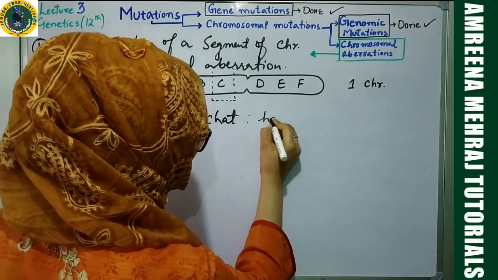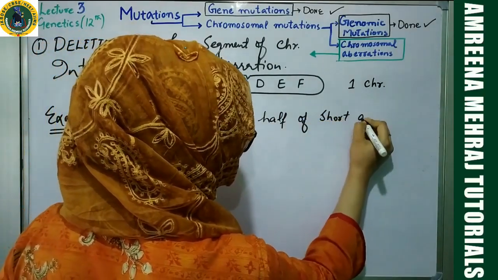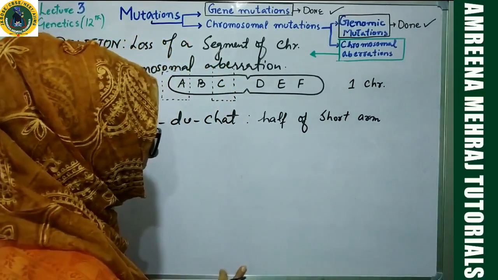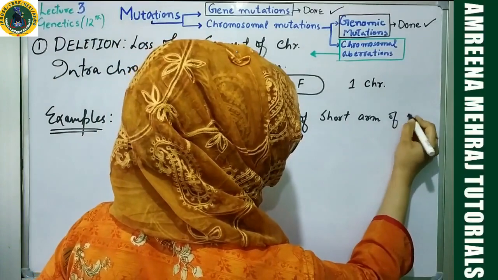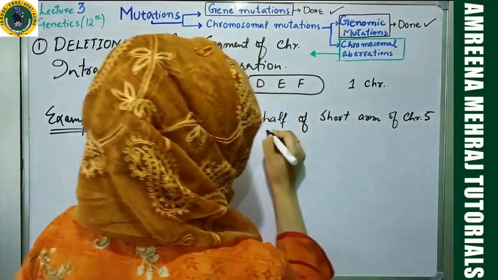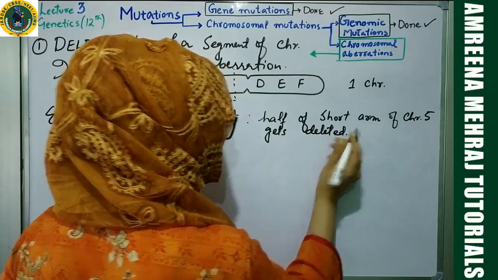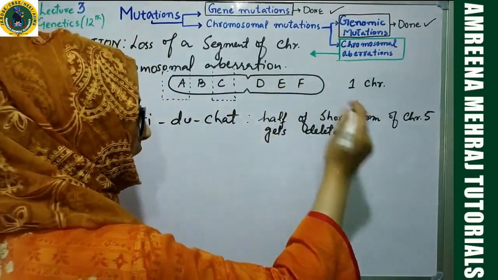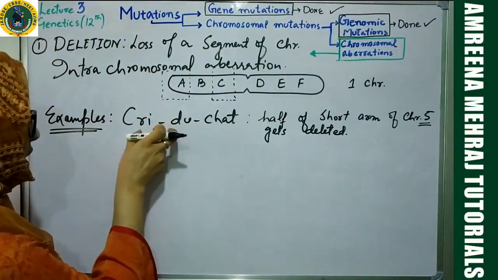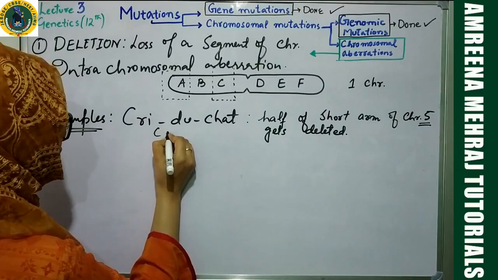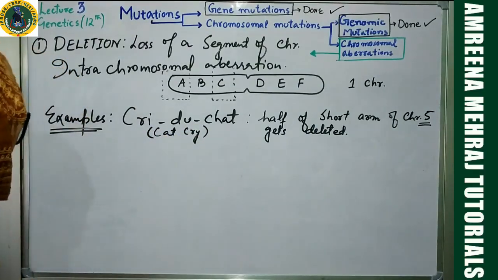Half of the short arm, I have told you earlier what the short arm is, of chromosome number 5 gets deleted. The resultant genetic disorder is Cri-du-chat. You also call it cat cry in simple terms. Cri-du-chat is a French term.